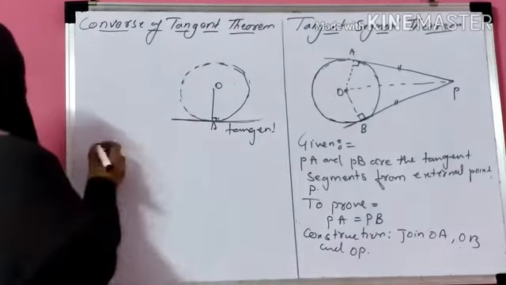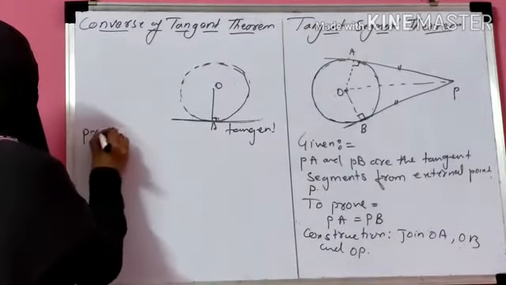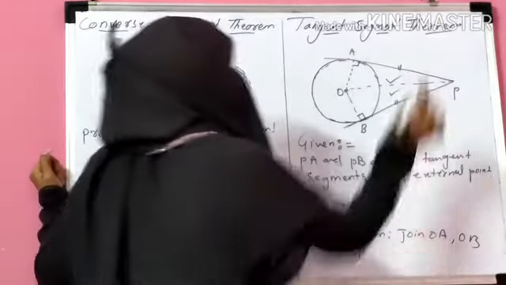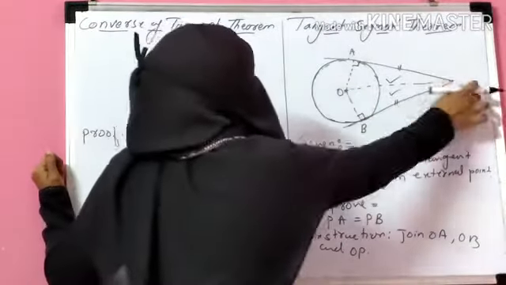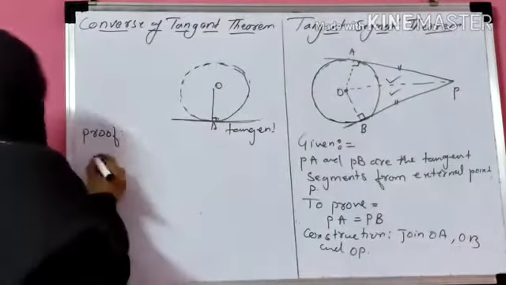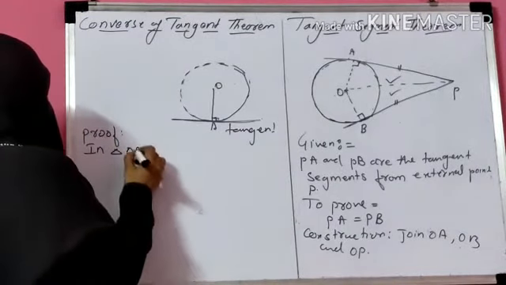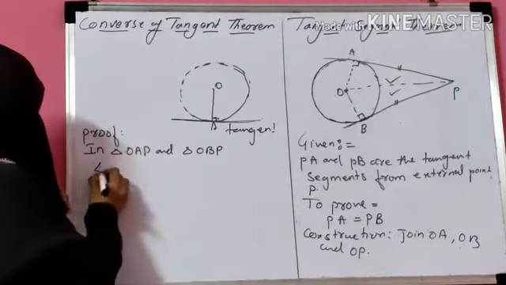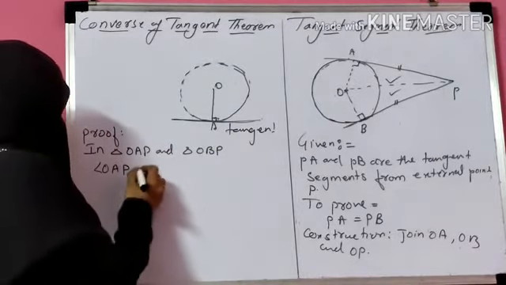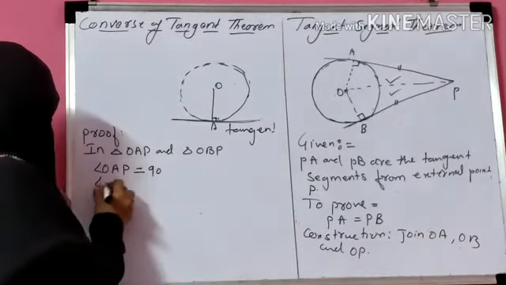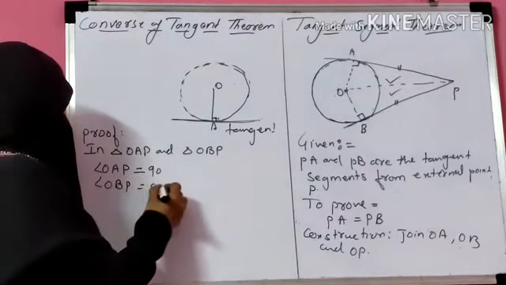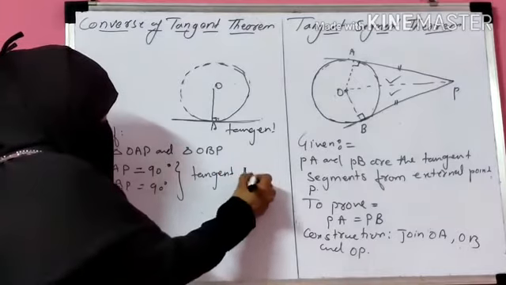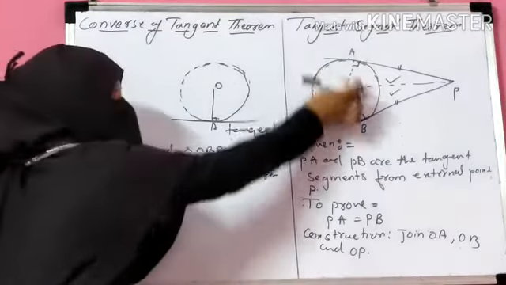Okay. Now let's start your proof. After construction, you can observe we get two triangles. One is this, one is this. That means one is triangle OAP, another is triangle OBP. Okay. In triangle OAP and triangle OBP, angle OAP equal to 90 degrees and angle OBP is also equal to 90 degrees. Why? Because by the tangent theorem, these two angles are 90 degrees.